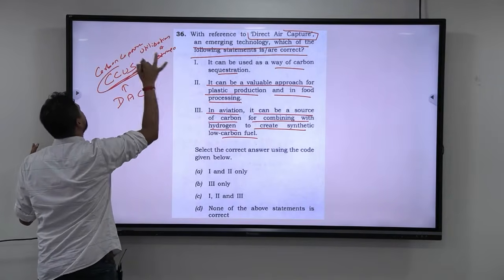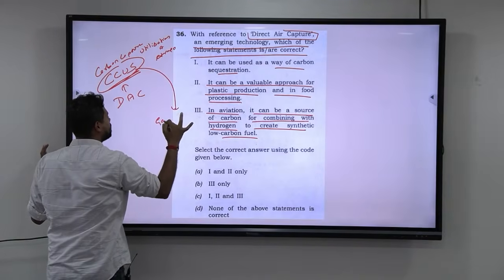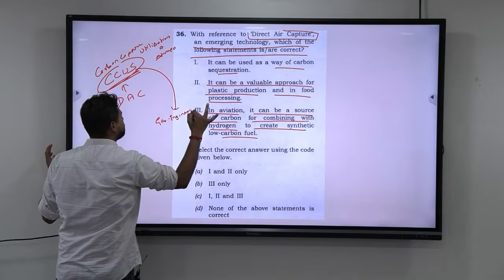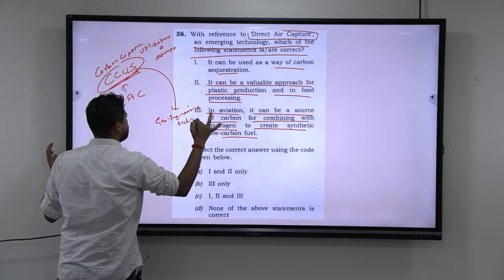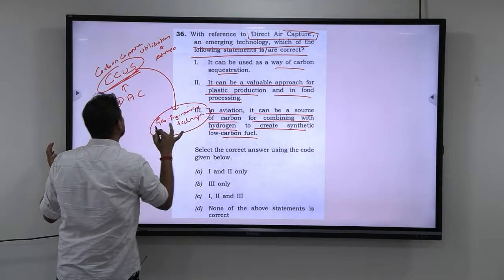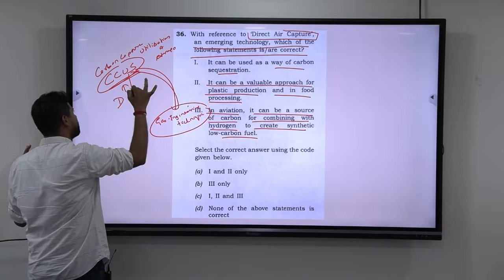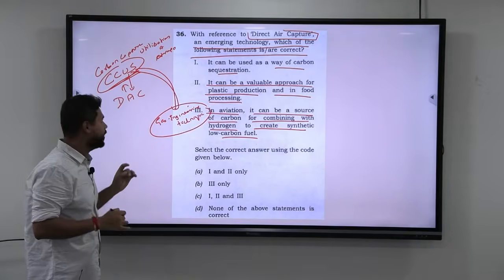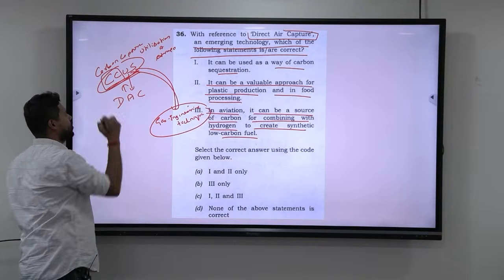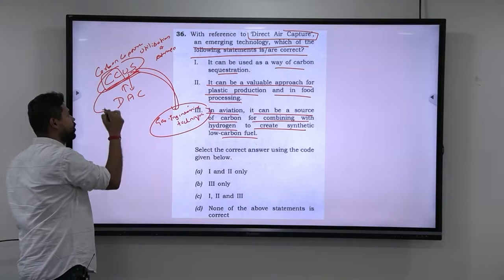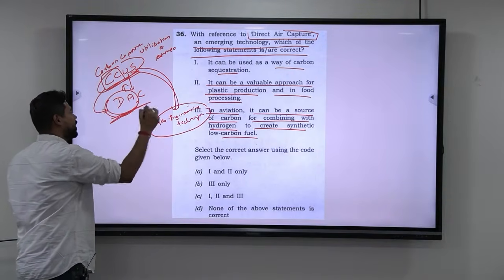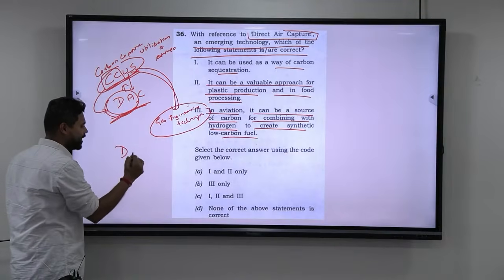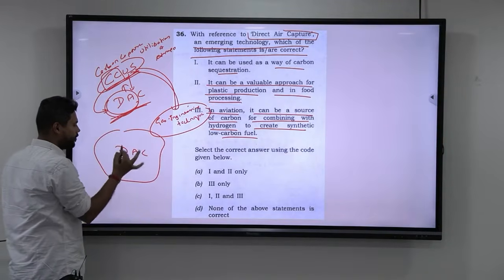CCUS is a type of geoengineering technique, and one such CCUS subtype is direct air capture. So we are going to capture carbon dioxide directly from the air, and that is what is called direct air capture.